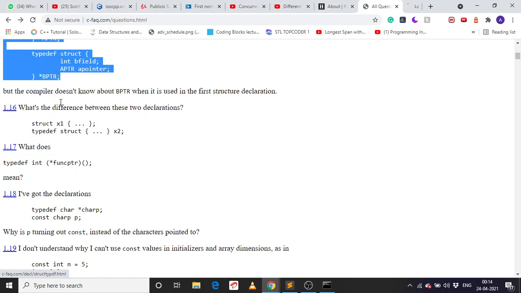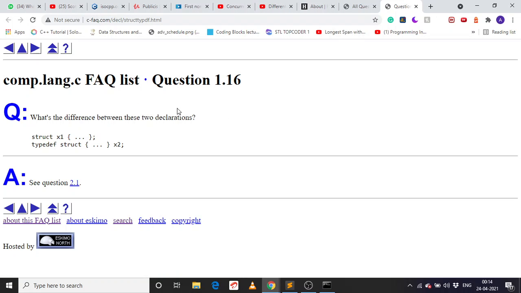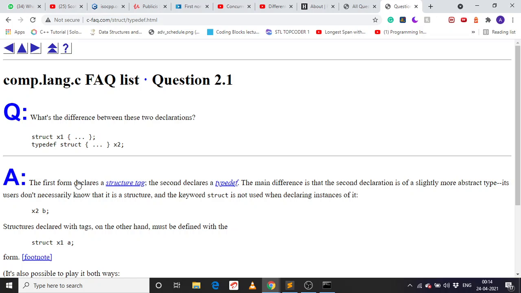So the next question is, what is the difference between the two declarations? There is no difference. Both of these are the same, and both will run exactly the same. The first declaration is a structure tag. The second is a typedef. The main difference is that the second declaration is a slightly more abstract type.